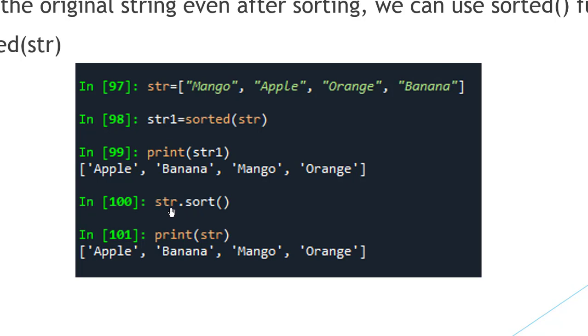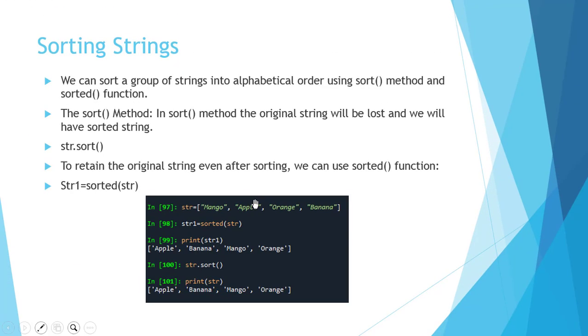But here the str.sort method will change our original list into the sorted one. So now when we print str, that is our sorted list, and we have lost our original list, that is mango, apple, orange and banana. So in two ways we can sort our list: using the sorted function and using the sort method. So we have discussed some of the important string library functions and methods. So this is all about strings in Python. Thank you.